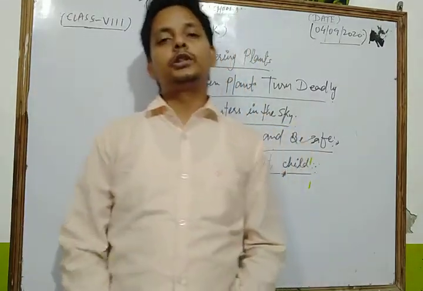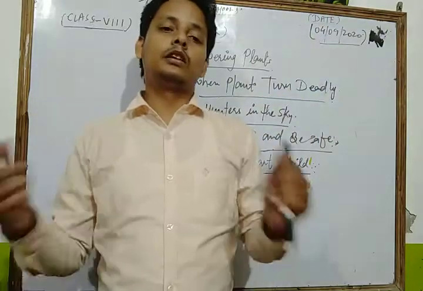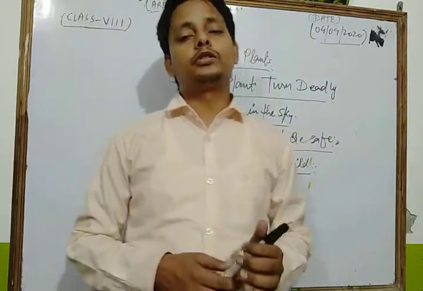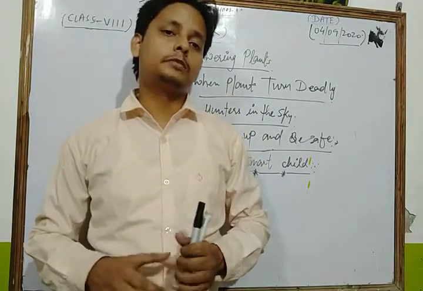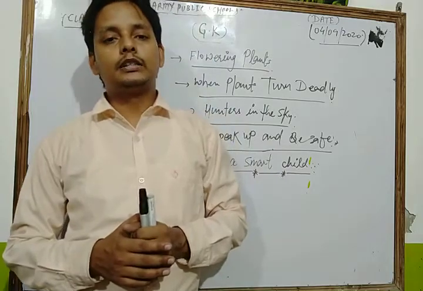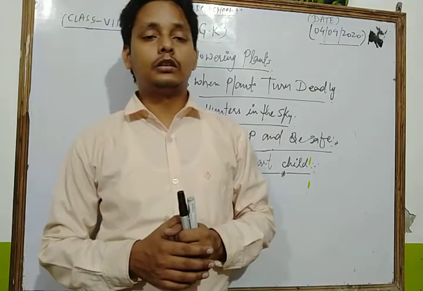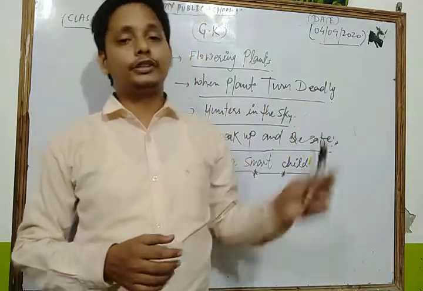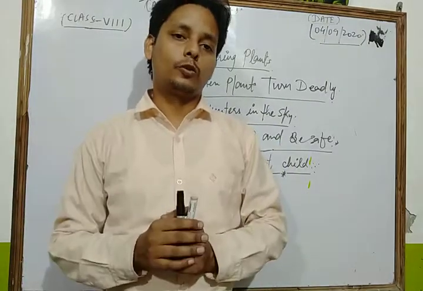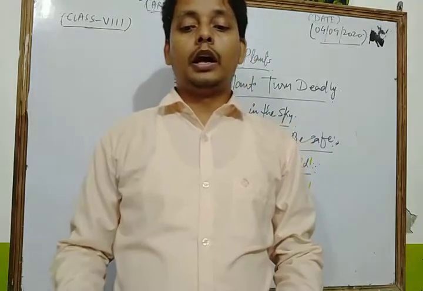So dear students, in this way today we discussed chapters which are very important for your syllabus and for your examination. So dear student, first you revise all the topics of those chapters, and please learn very carefully.